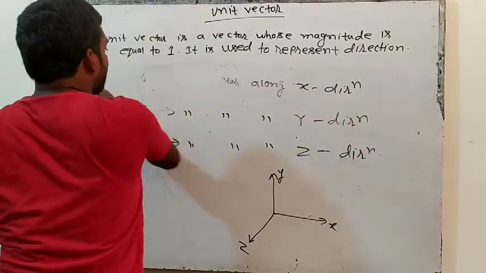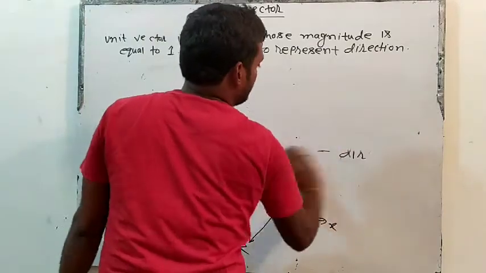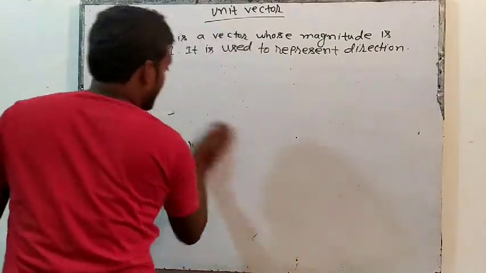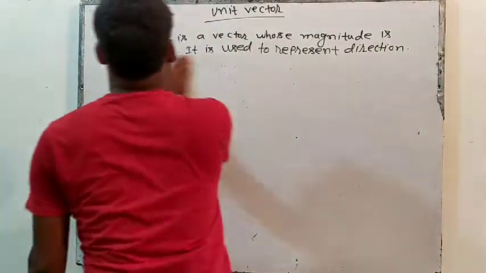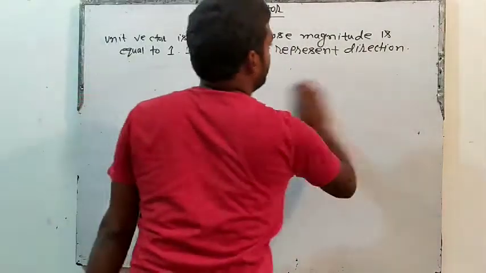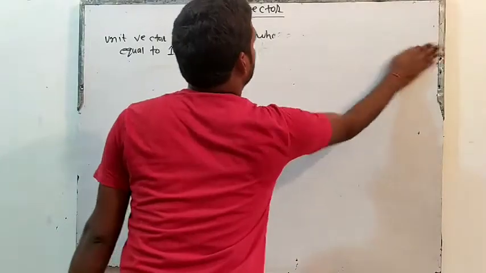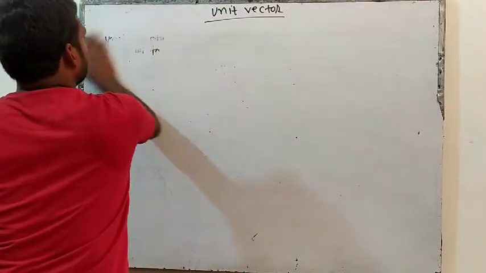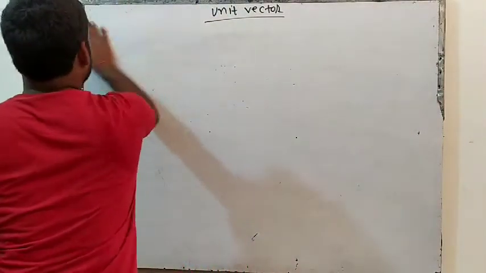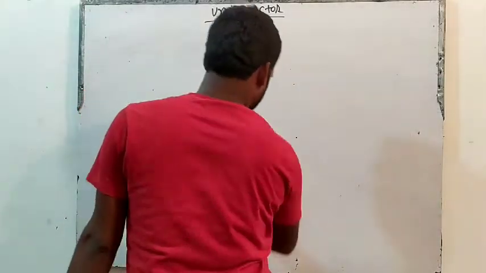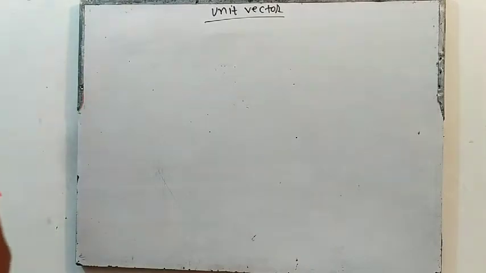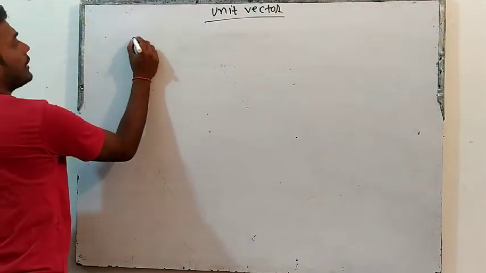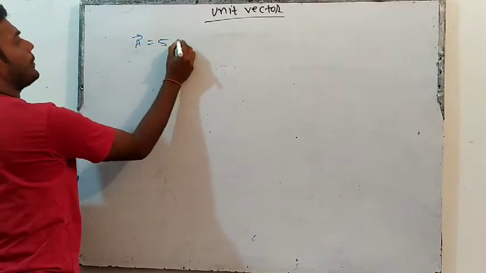Understand something more here. Let's say if I write a vector is equal to 5 I cap.